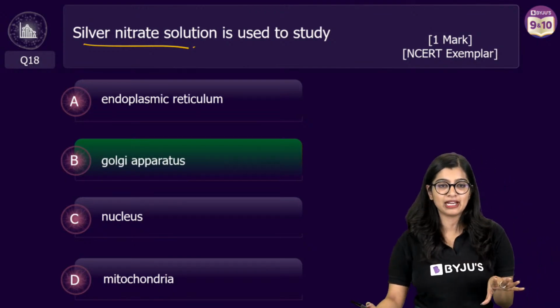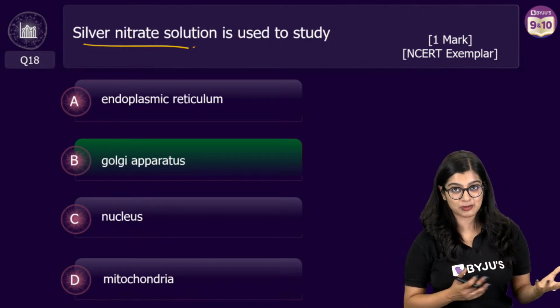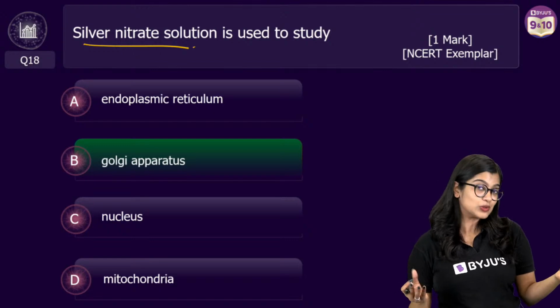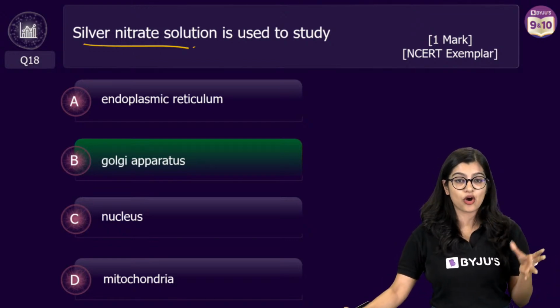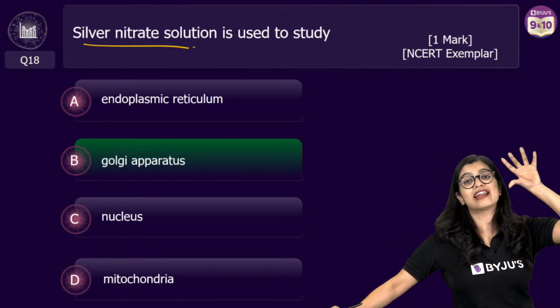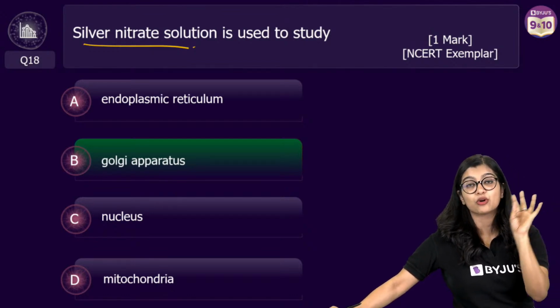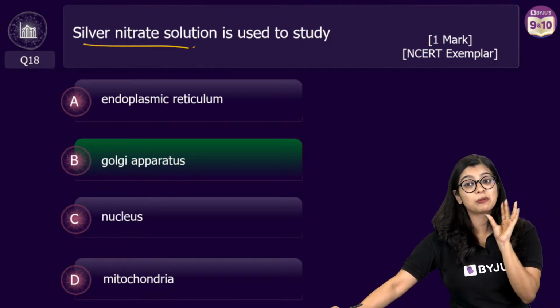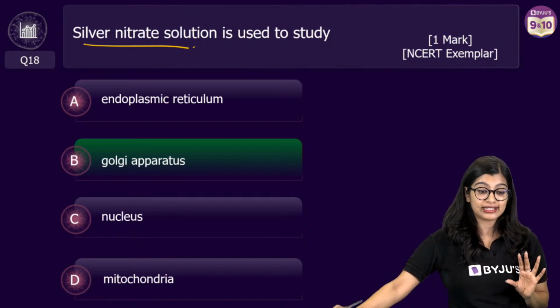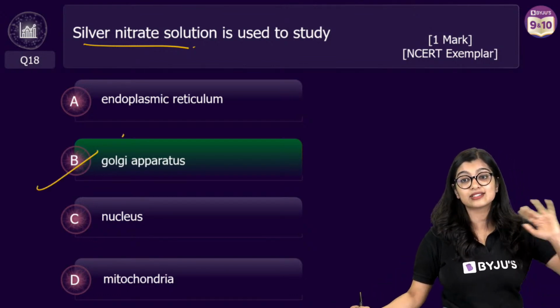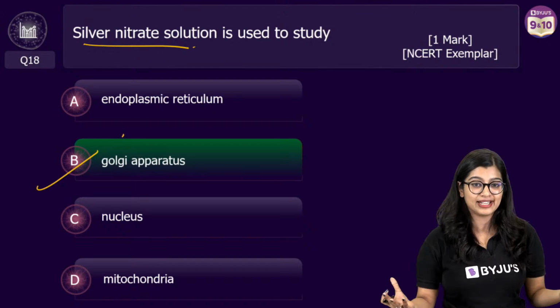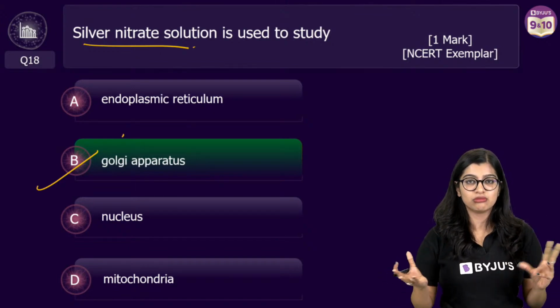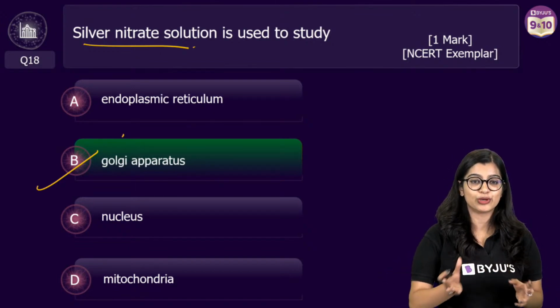But if you also read up a little bit online, you will find that endoplasmic reticulum can also be observed using this particular thing. But that's not always the case, right? Because there are various other staining methods in which you can observe endoplasmic reticulum. But as per NCERT, because we have to follow NCERT, the correct answer here is option B, which is why I said you might find two answers. I'm glad that some of you did get confused with what I said, but some of you didn't.